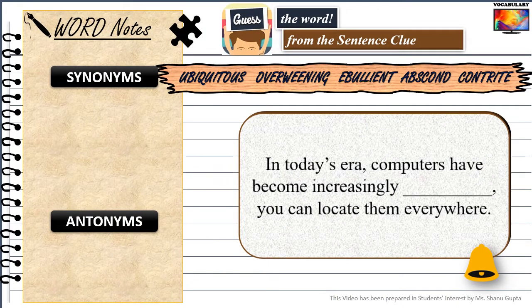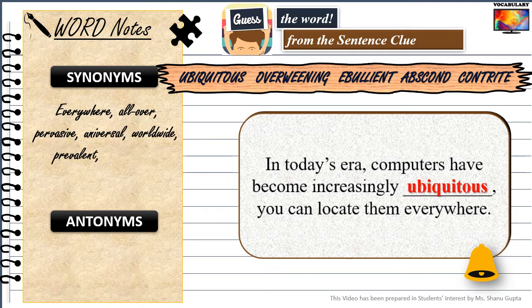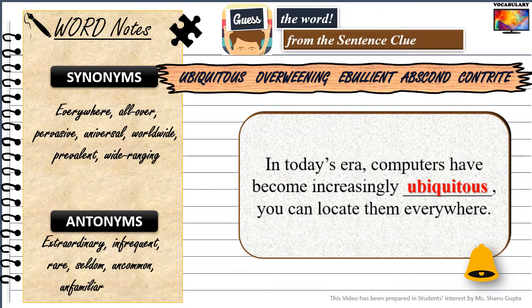In today's era, computers have become increasingly dash. You can locate them everywhere. The hint for the blank is very clearly in the sentence itself. So the word that fits here is ubiquitous. Similar words are everywhere, all over, pervasive, universal, worldwide, prevalent, wide-ranging, etc. Whereas the words having an opposite meaning are extraordinary, infrequent, rare, seldom, uncommon, unfamiliar, unusual.